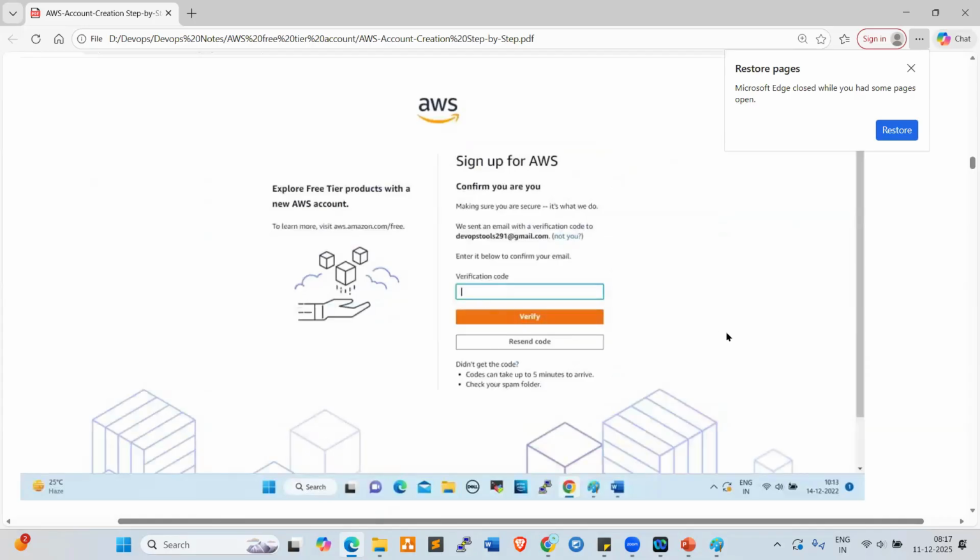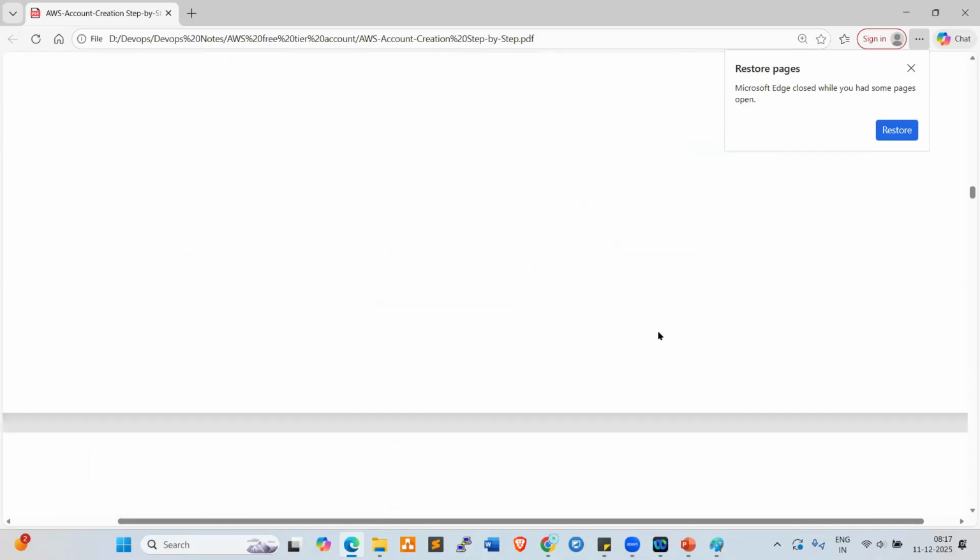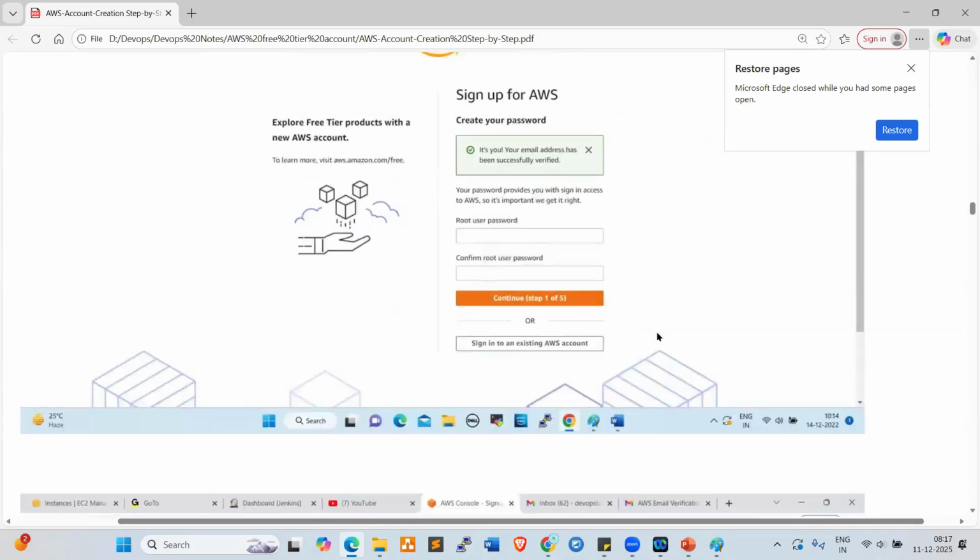Click on verify. Once you click on verify, it will ask you to provide your root user password and also confirm the root user password. Two times we need to provide the password. The password should be a strong password, with a combination of small letters, capital letters, special characters and numbers. Once you give the password two times, click on continue.